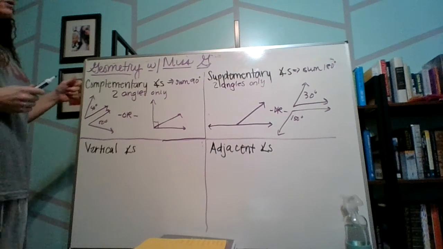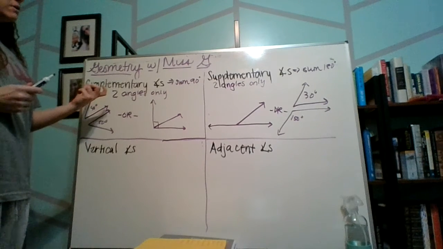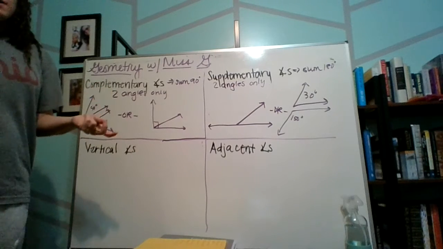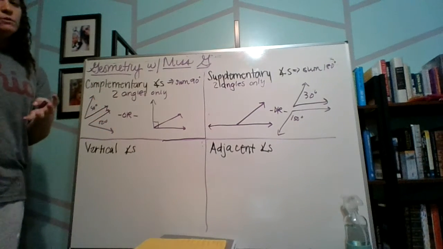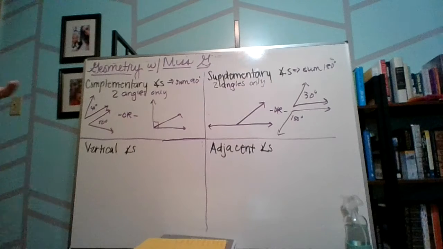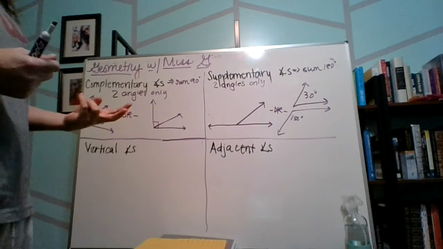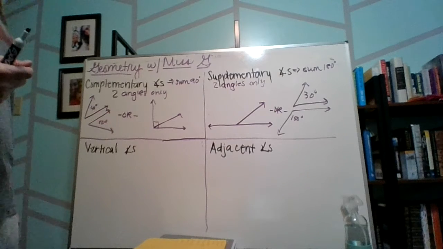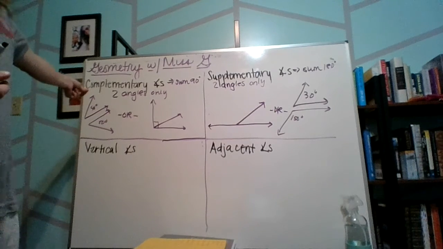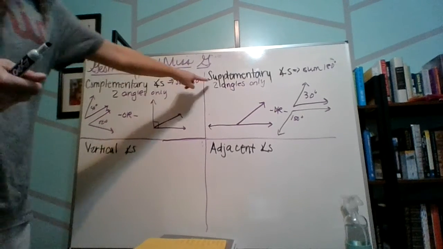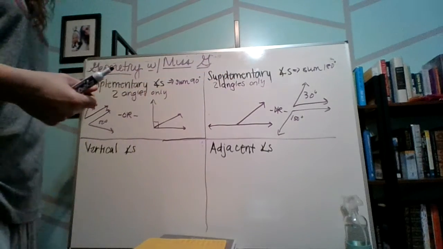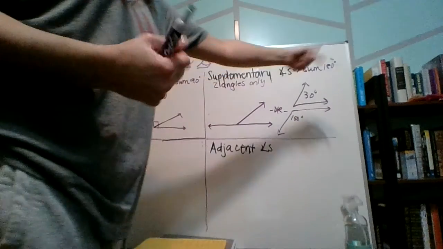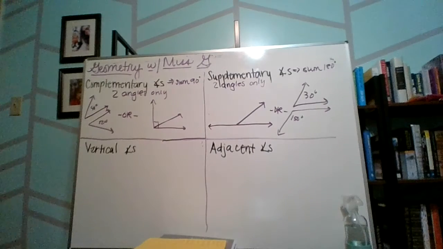Most of you, when I'm asking you in class and I say which one, I'm looking for the word complementary or supplementary, I know you know which word. You know one's 90 and one's 180. It's just we're kind of struggling on which is which. I don't know what you want to come up with. Maybe C comes first in the alphabet before S, and 90 is before 180. So C goes with 90 and S goes with 180. Whatever it is, just try to make sure that you remember it somehow.